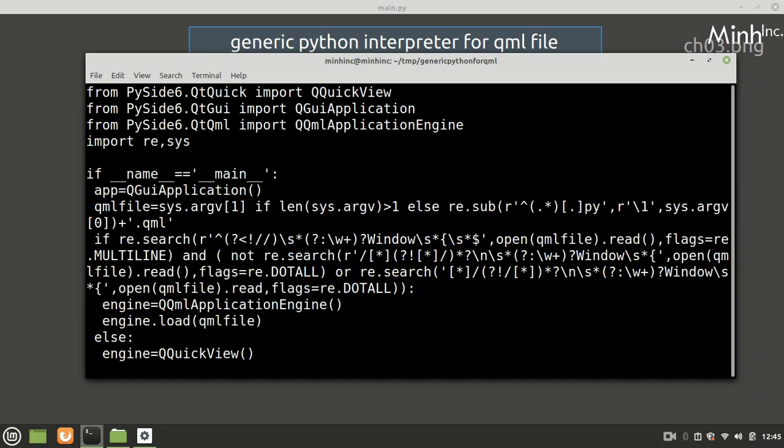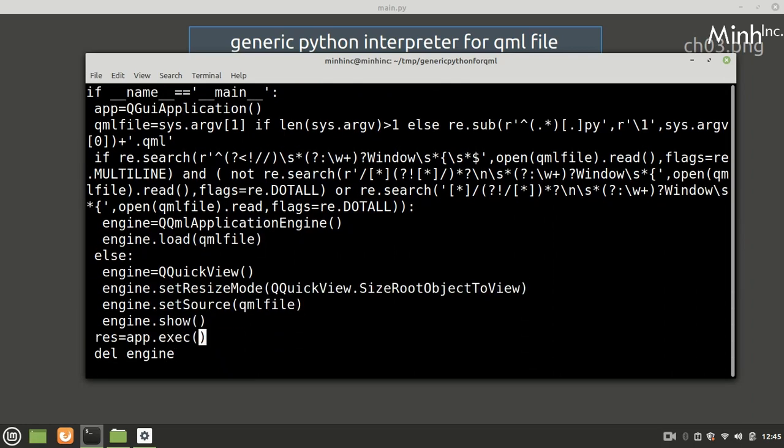So this is Python. In one line we are reading the file, and in one line, single line comment, multi-line comment, everything we checked. Otherwise, in other languages, we needed to write 20-30 lines of code. And QQmlApplicationEngine load QML file or QQuickView set resize mode, size root object to view.